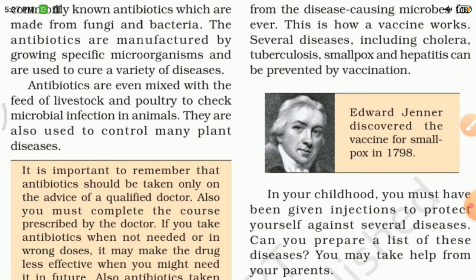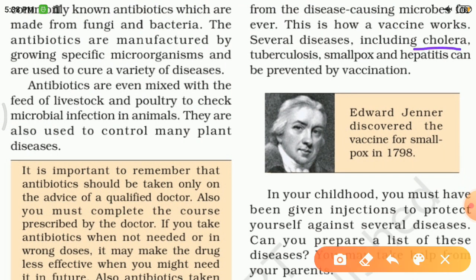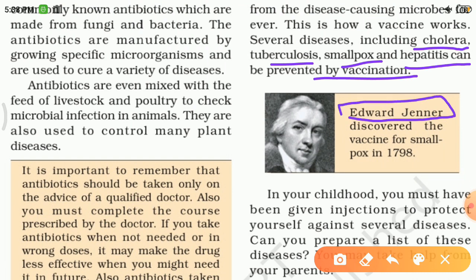Once vaccination is done, antibodies are developed in our body, and we are protected by those antibodies for life. This is how vaccination works. Several diseases including cholera, tuberculosis, smallpox and hepatitis can be prevented by vaccination. Here we should also remember the name of Edward Jenner, the scientist who discovered the vaccine for smallpox.